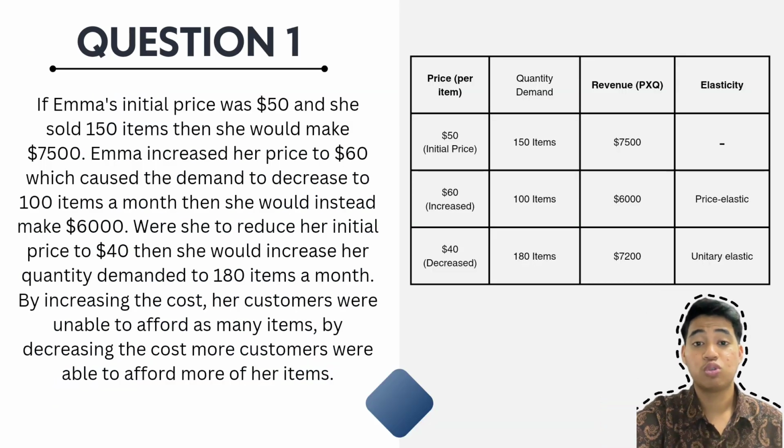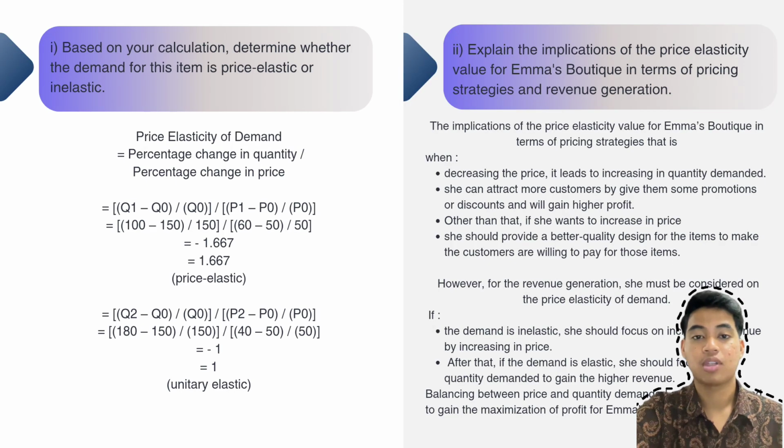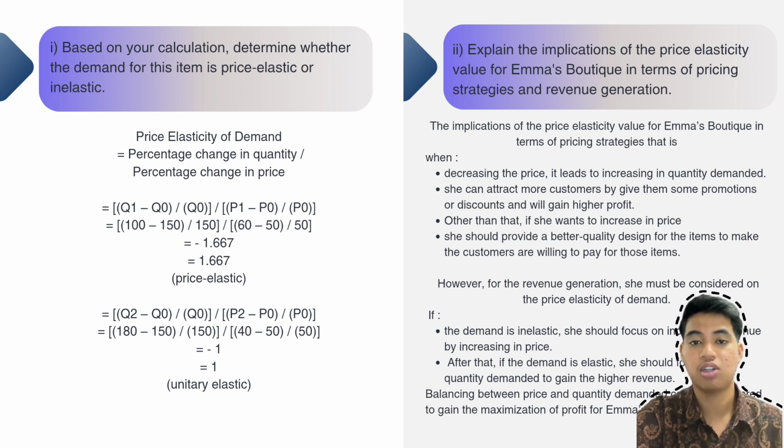So let's move on to the first question. Based on your calculation, determine whether the demand for this item is price elastic or inelastic. So from our calculation, the formula that we use is price elasticity of demand equals percentage change in quantity over percentage change in price.